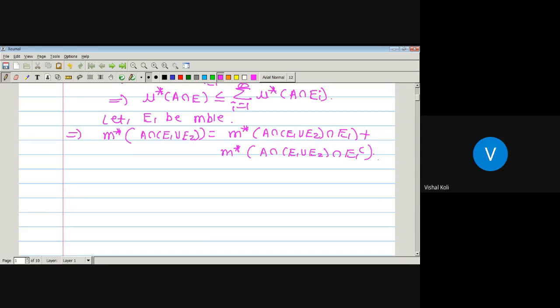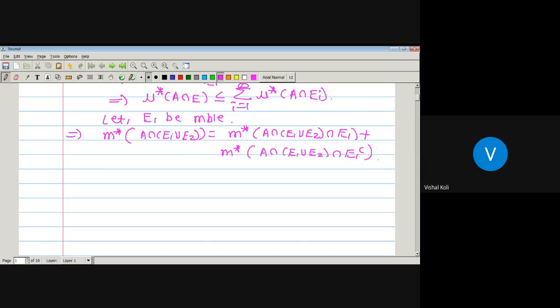As E1 is measurable, we can write it in this form. And we know that if E is measurable, that is, E is any set, then the outer measure of E is always less than or equal to the outer measure of A intersection E plus the outer measure of A intersection E complement. If we prove its converse part, then the corresponding set E will be measurable.